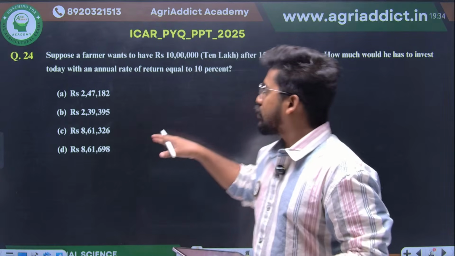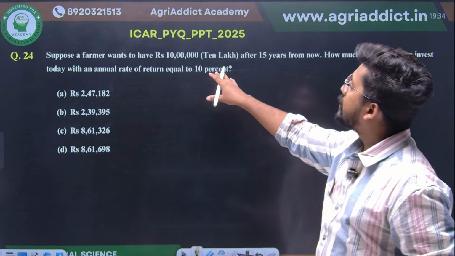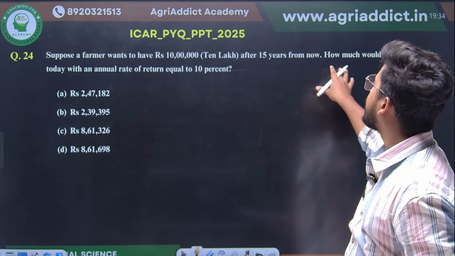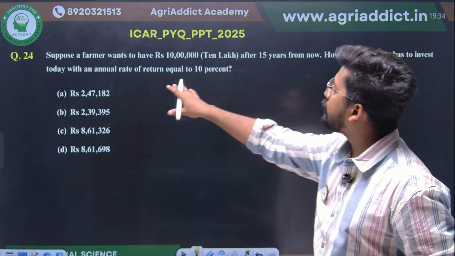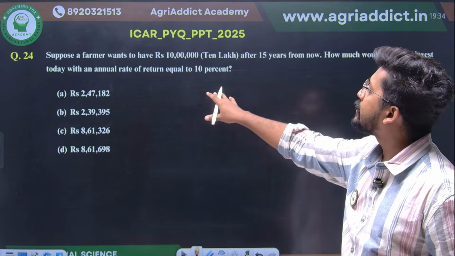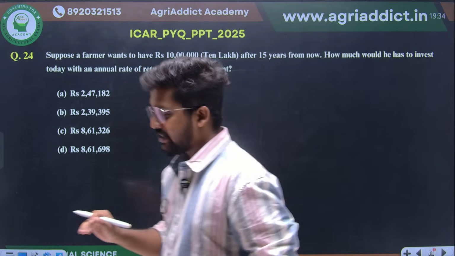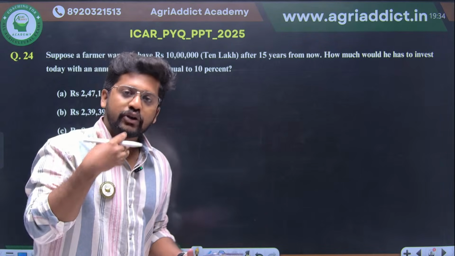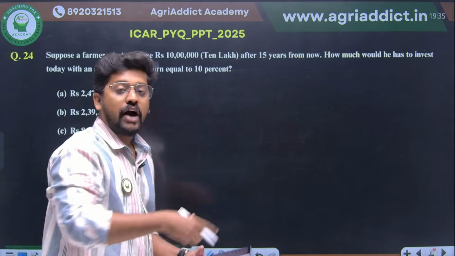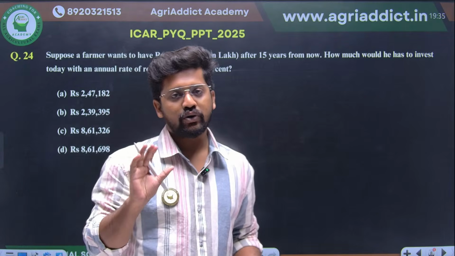Okay. Suppose a farmer wants to have 10 lakh after 15 years from now. How much would he have to invest today with an annual rate of returns equal to 10%? The question is very easy. In order to get 10 lakh rupees after 15 years, how much do I have to invest right now?